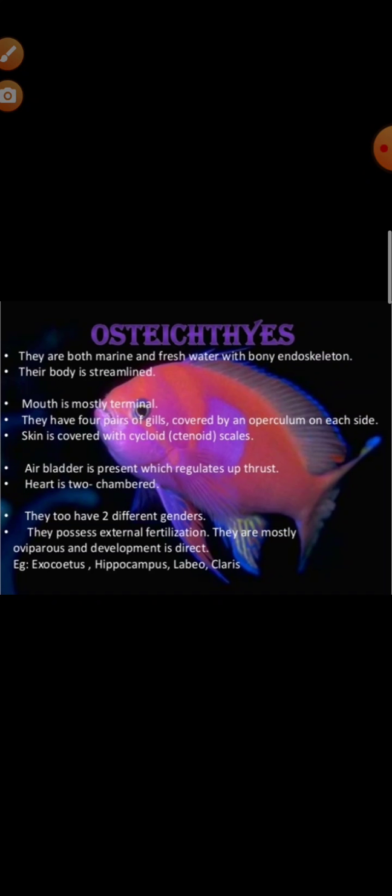Air bladder is present. What is the function of air bladder? It helps in providing buoyancy. Heart is two-chambered with one atrium and one ventricle. But one exception is there, that is the lungfish. Lungfish have a three-chambered heart. Brain has cerebellum and olfactory lobes that are smaller than those of chondrichthyes. Lateral line sense organs are well developed. Poikilotherms, unisexual animals, external fertilization takes place. So you can give some examples of these osteichthyes like pomfret, Labeo rohita, Katla, hilsa, which you can find around.